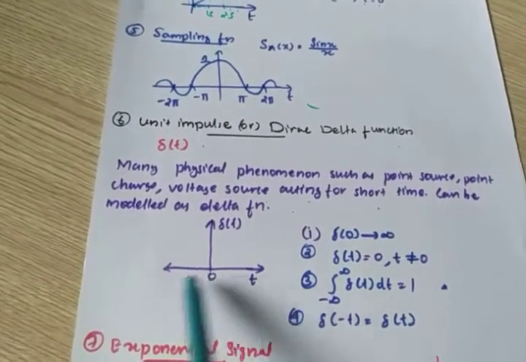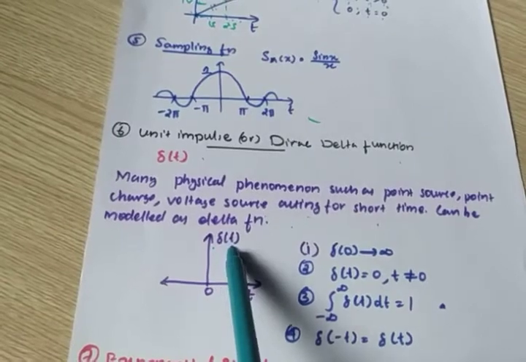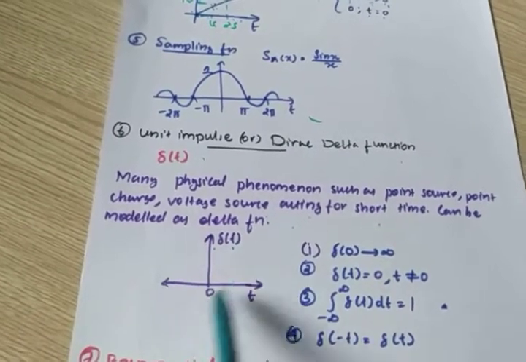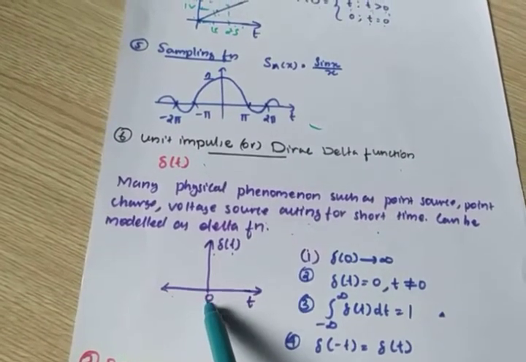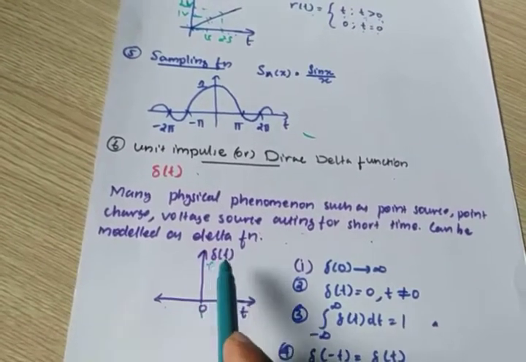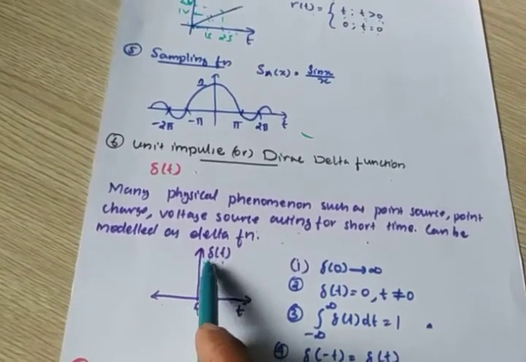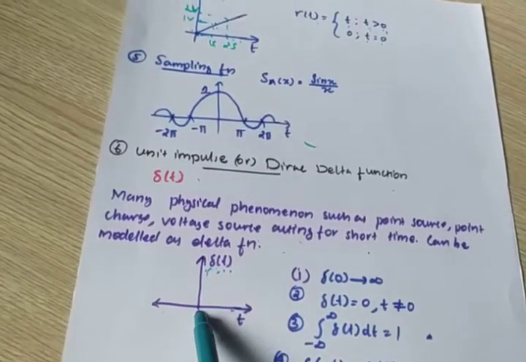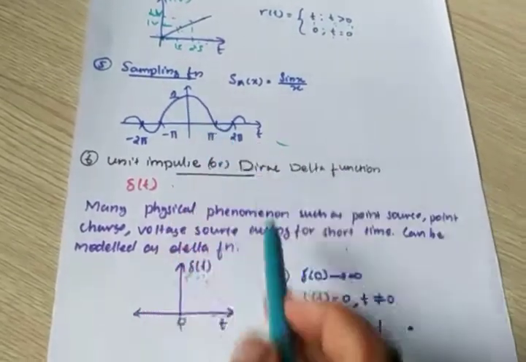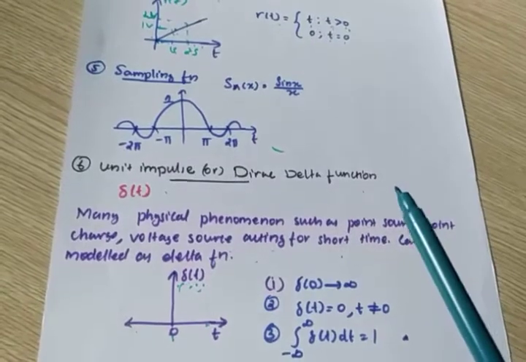This is the representation of the Dirac delta function. It is represented by del of t. This is the signal representation. Look here: this is the time axis, and this is amplitude. At time t equal to 0, we have a signal. Above 0 and below 0, there is no signal. At time t equal to 0, we have the signal del of t, and its amplitude is continuously varying. That means it is going upwards, and there is no finite value. It is going infinitely.